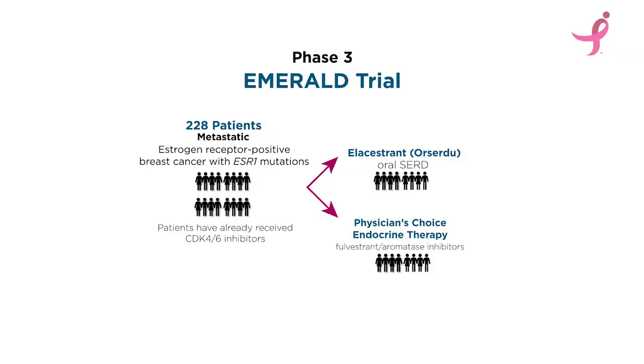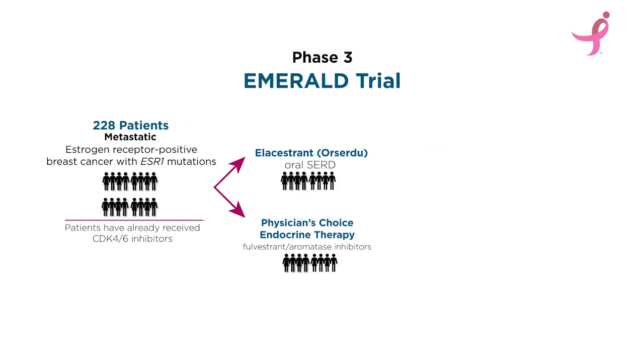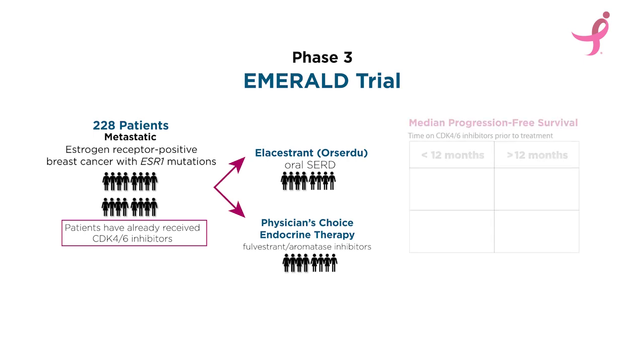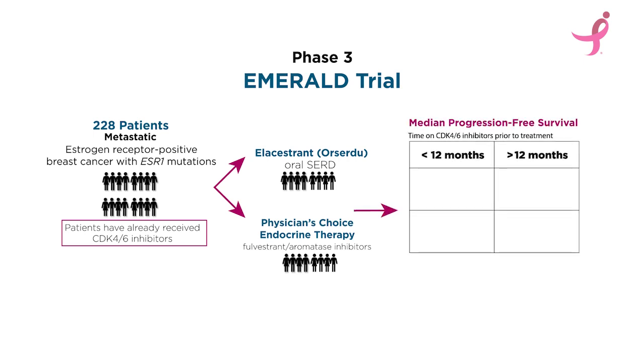We've heard that not only can your tumor change during treatment, but your treatment, like the CDK4/6 inhibitors Dr. Bardia mentioned, can also influence how well you respond to subsequent drugs. Further analyses from the EMERALD trial found that the length of first-line CDK4/6 inhibitor treatment was associated with better response to elacestrant. While progression-free survival improved with duration of CDK4/6 inhibitor treatment with elacestrant, there was no difference with those who received the standard of care.